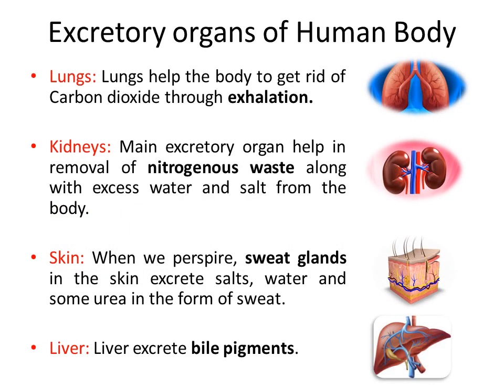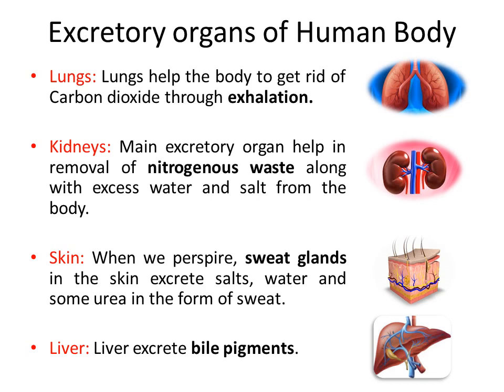What are the excretory organs of the human body? Several organs take part in excretion in human beings. Along with the lungs, skin, liver and kidneys, the transport system of our body also plays an important role in the excretion process.